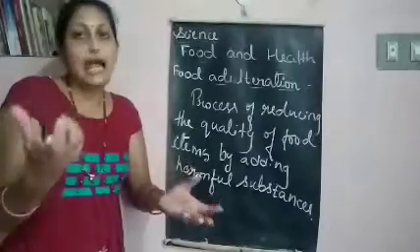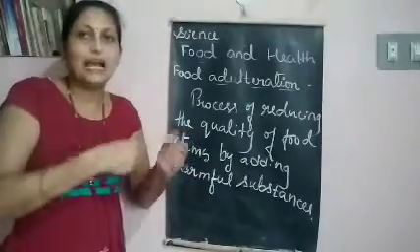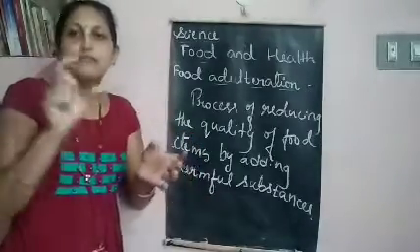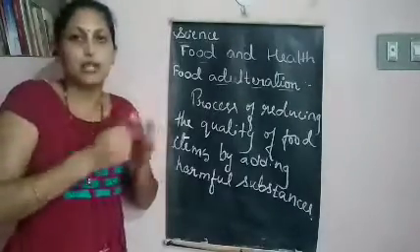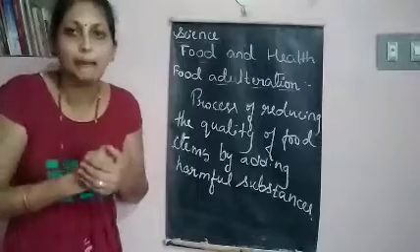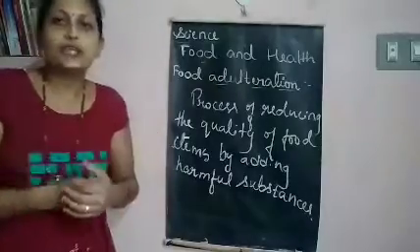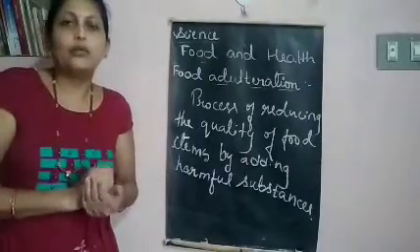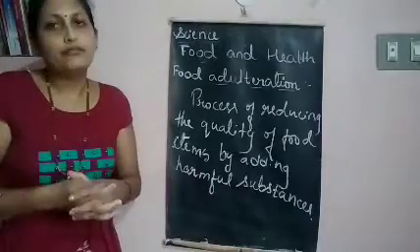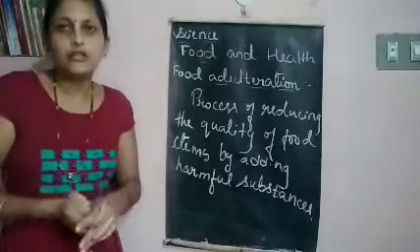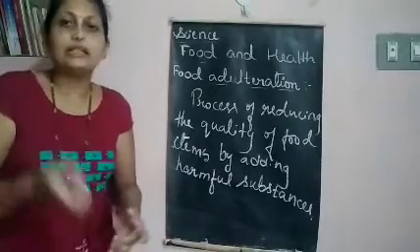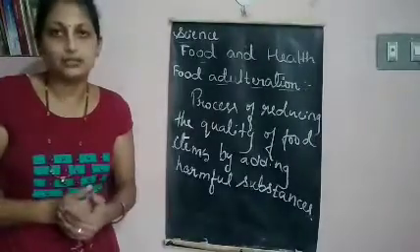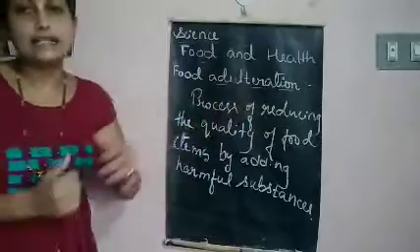In the same way, apple. If you scratch the apple, you will notice it is coated with wax. You will get a white substance if you scratch the outer layer, the skin of the apple. So these are all common food items that are adulterated. To increase the quantity, they decrease the quality of the food items. That is called food adulteration.